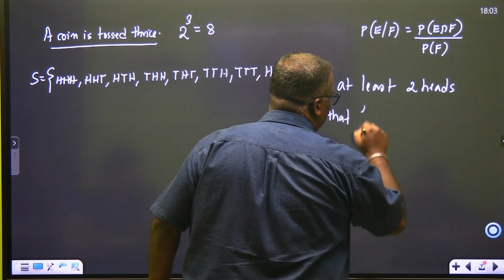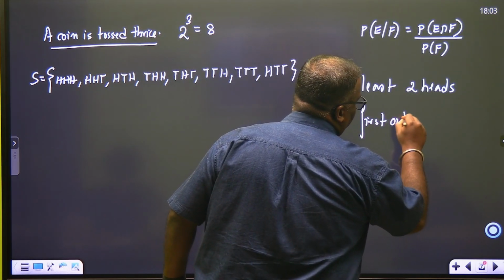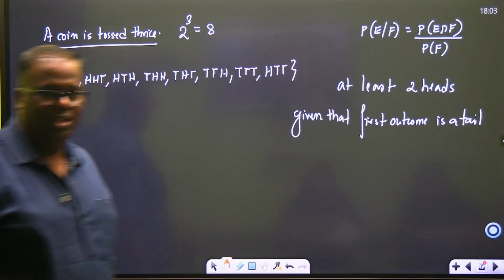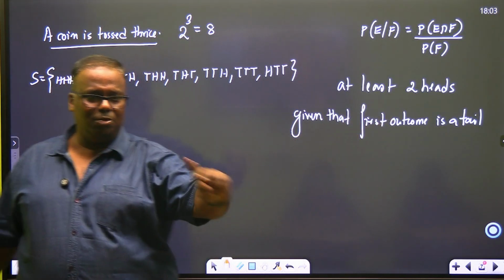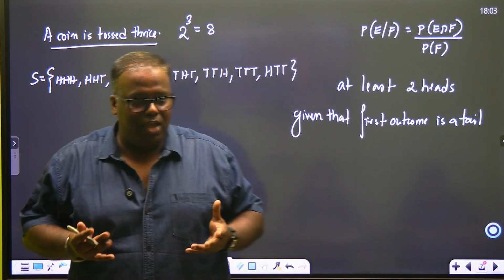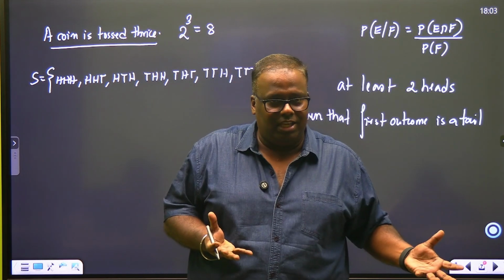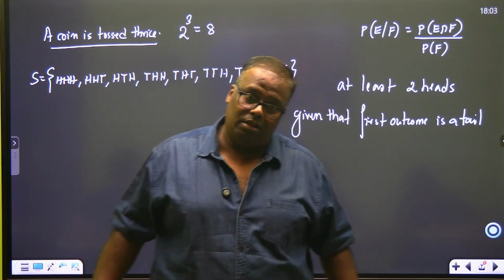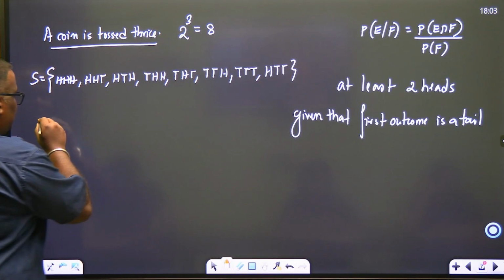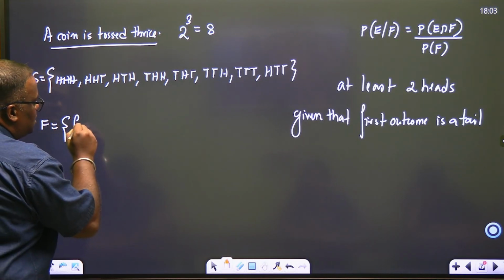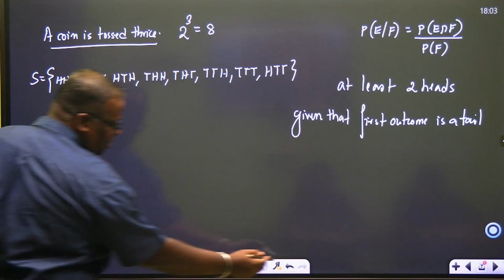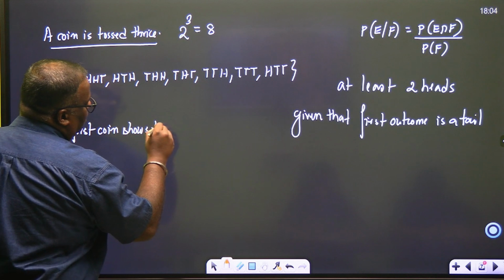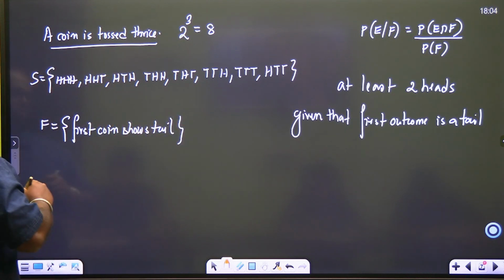Given that first outcome is a tail. पहले क्वेश्चन को समझते हैं, बाद में इवेंट घुसाएंगे. Find the probability of getting at least two heads. See, every toss will be tuck, tuck, tuck, 3. What is the given event? First outcome should be a tail. So let us say F is the event that first coin shows tail. F is the event that first coin shows tail.